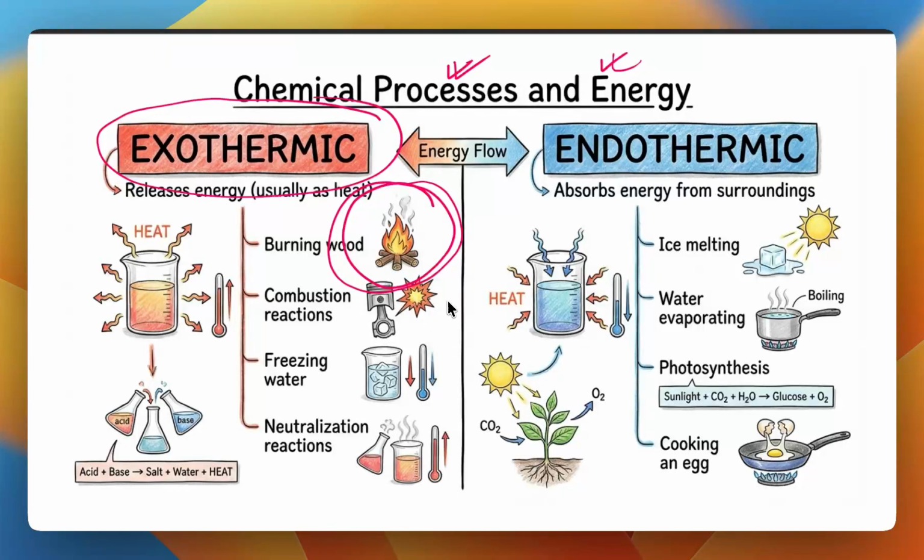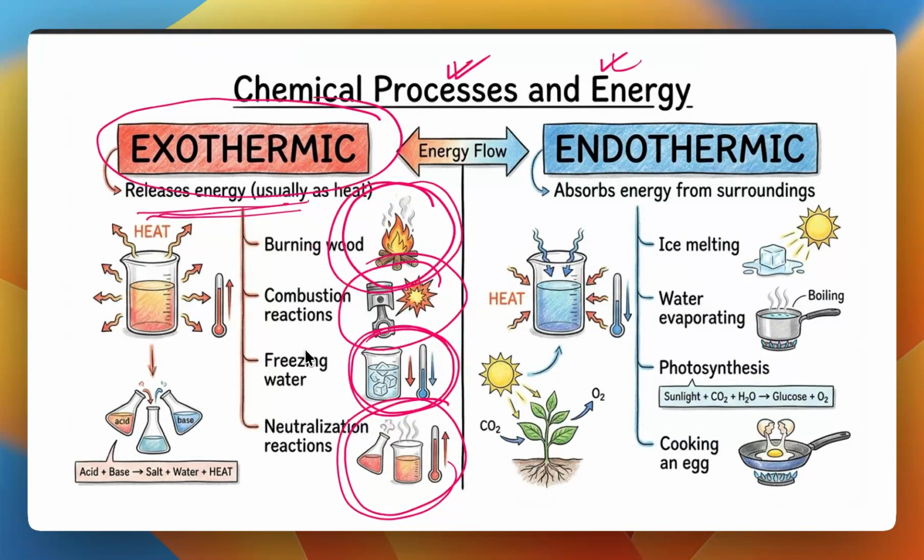The chemical transformation of petrol in the car, by burning it, we'll see that some heat is generated and given out. And some neutralization reactions are also cases where heat energy is released from the chemical reaction, and we call it exothermic, right? So a very simple way we can understand: when the heat is coming out during the chemical reaction, we call it an exothermic process. And when we need to provide heat to make the reaction go, we call it endothermic, right?